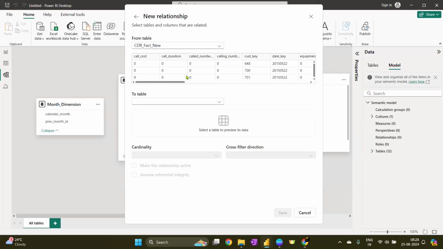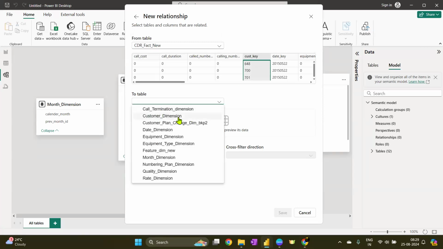After every fact table, I'm going to use dimension tables as per the key columns that are available. So let's see one by one what key columns we have here. It will be a foreign key, of course, and I will select that foreign key and try to select the appropriate dimension table for it. So starting from the start, in CDR fact new, call duration, call number, calling number, there is a customer key. So I will select that.